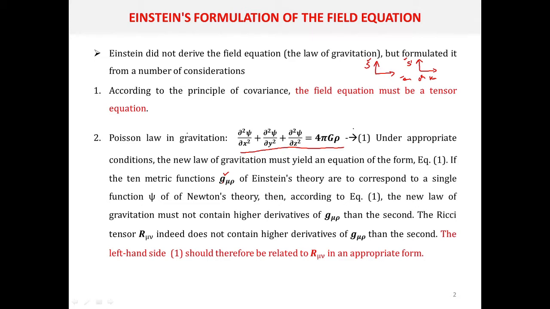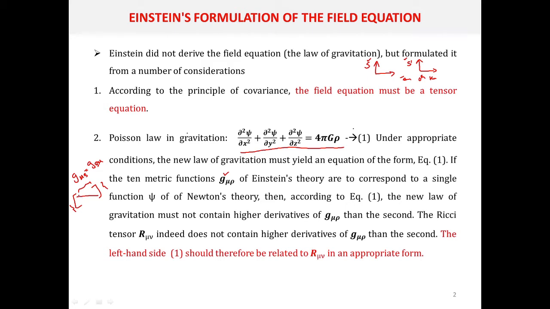Since the metric g mu nu is symmetric, that is, g mu rho is the same as g rho mu, when you consider the matrix form, the components here should be the same as the components here.